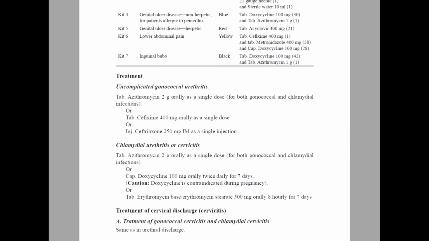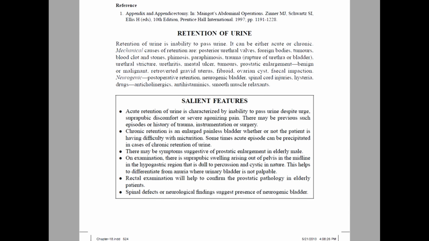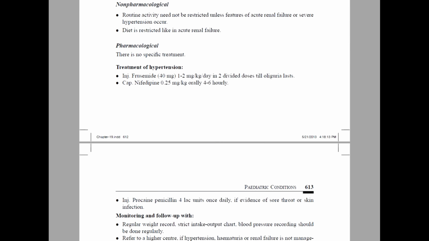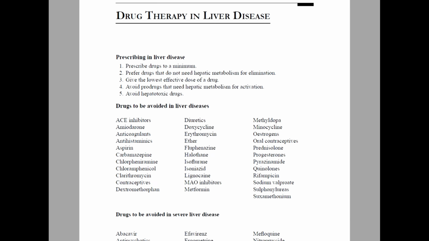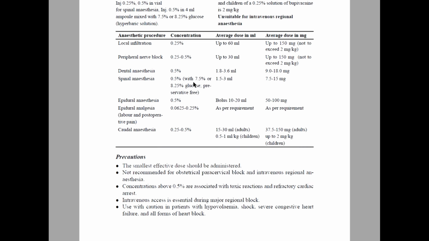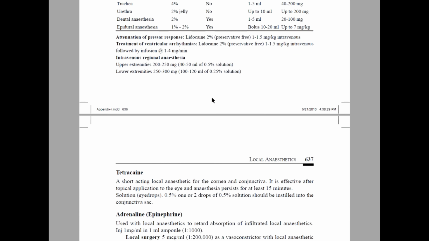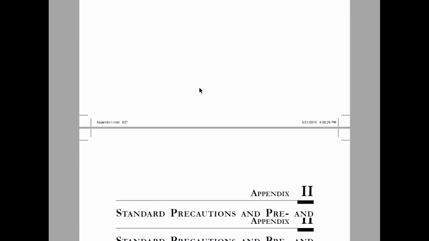This is everything we will get from this. Nearly 330 diseases can be found in this textbook. And at the end, in the 20th chapter, there are some important things we have to see. Appendix 1 covers local anesthetics, and how we can use them and which drug is important.